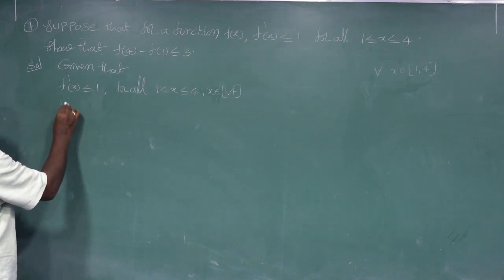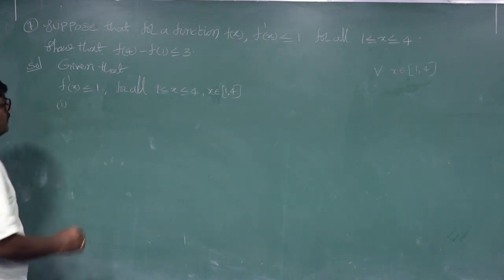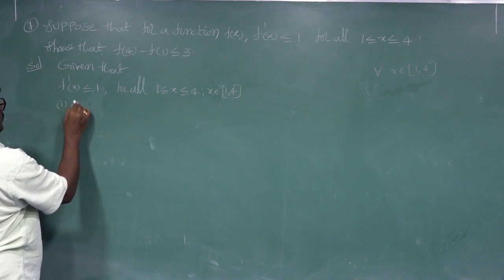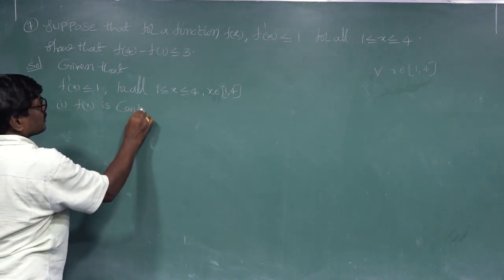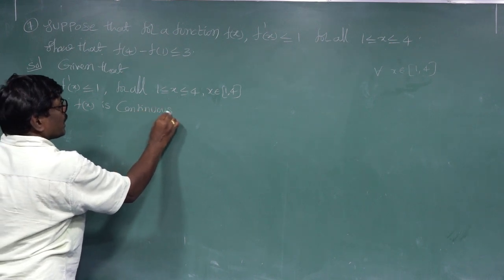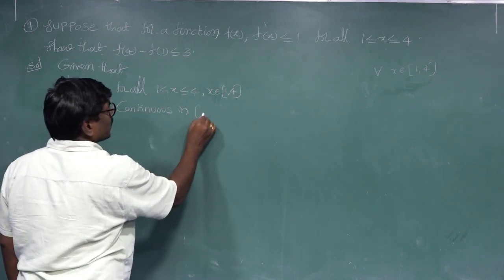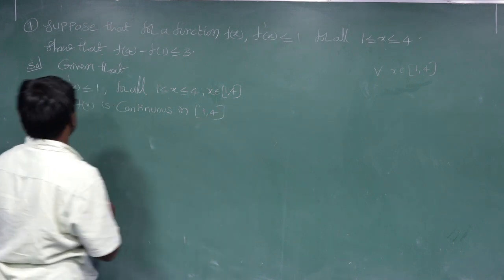The first condition is that f(x) is continuous in the closed interval 1 comma 4.